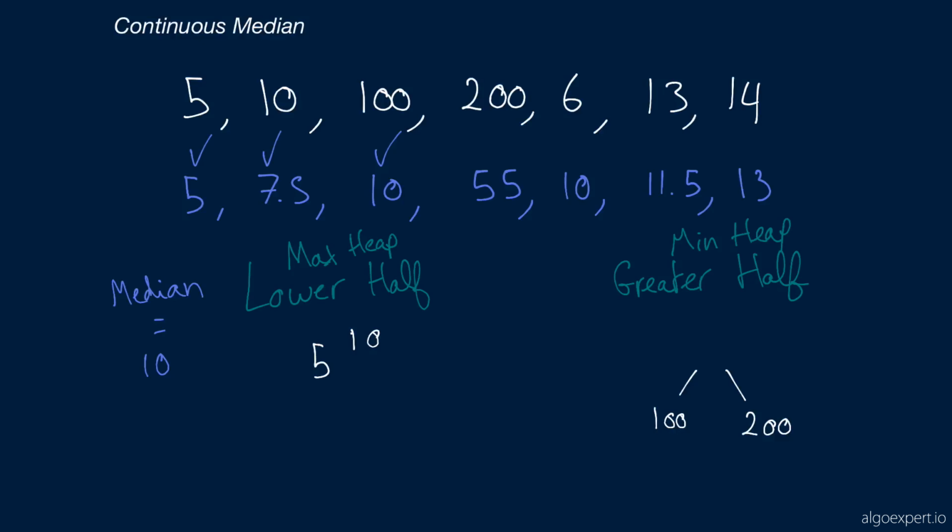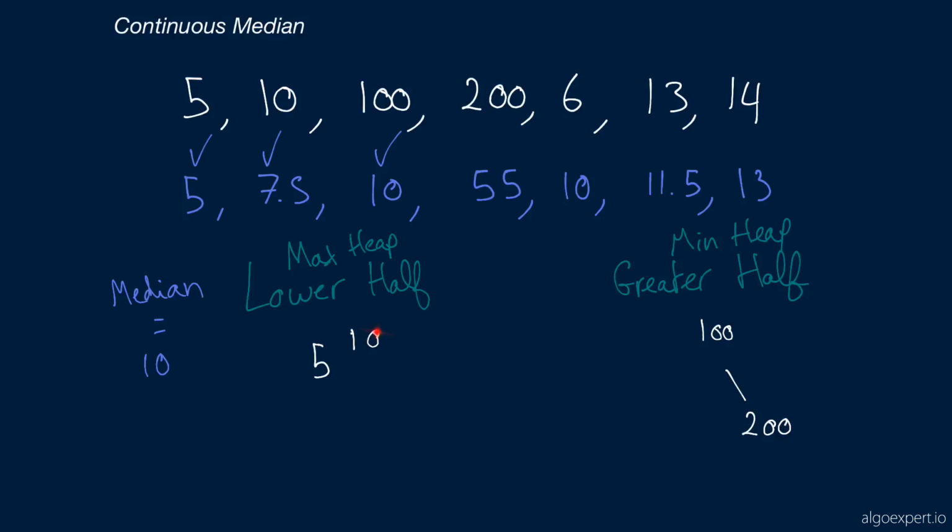So we're probably going to be applying the sift down method, but that's going to be taken care of by our heap class, right? And so here what we would end up with is probably something like this, where we've got 100 pointing to 200.